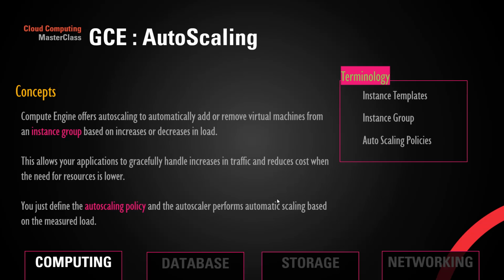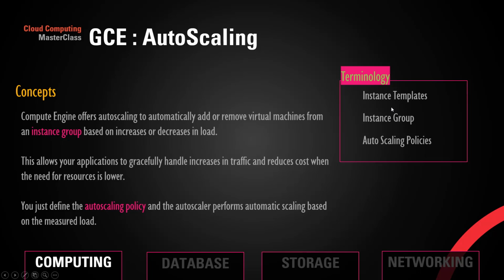Auto scaling: we saw the concepts of auto scaling, usually on an instance group, where we configure auto scaling. This allows applications to gracefully handle the traffic and reduce the cost when the load requires fewer resources. You just define the auto scaling property and the autoscaler performs auto scaling based on the load, using different parameters such as requests per second or CPU utilization.